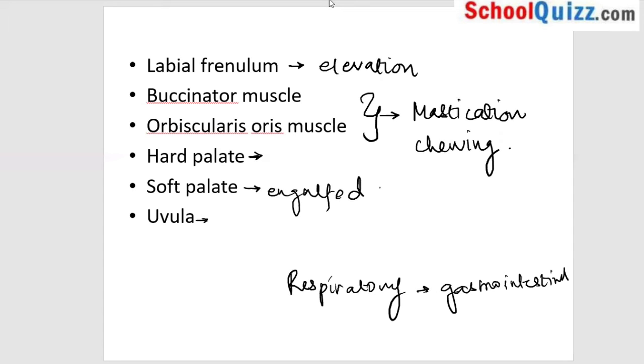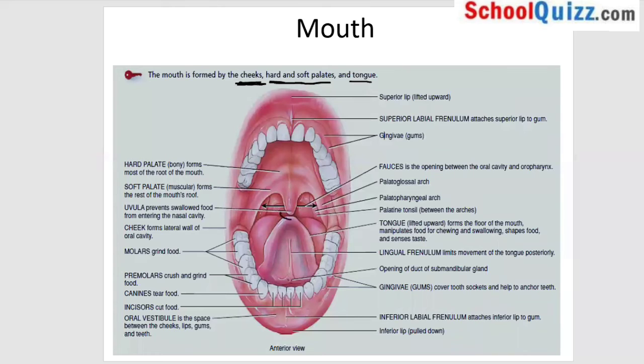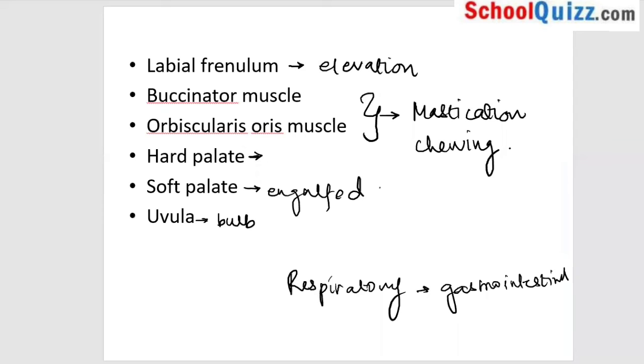And uvula, if you see, you will see a small, bulb-like structure which hangs in your mouth when you open your mouth wide. So you're in the picture, if you want to see, this is the uvula I'm talking about. And the hard palate is in the anterior portion, and the soft palate is in the posterior portion. This bulb-like structure, uvula, the function of it is to close the nasal passage when you take in the food. So this is what you have to understand.